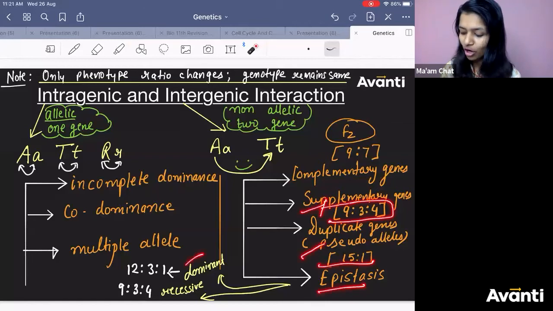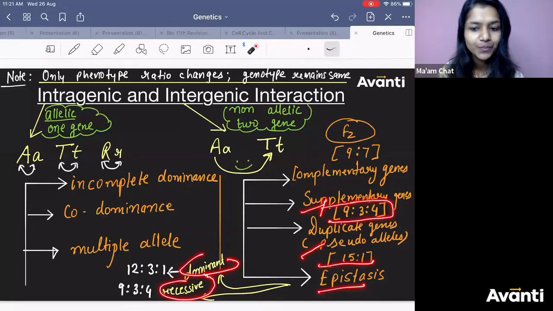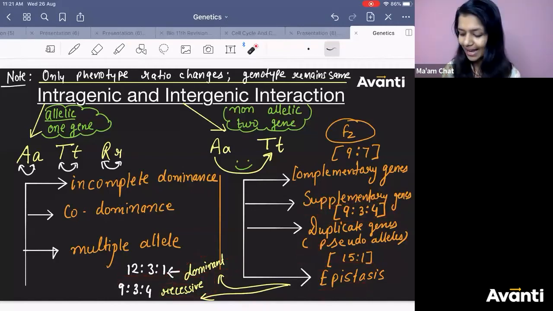Epistasis, you have dominant epistasis and recessive epistasis. What is the F2 phenotypic ratio? For dominant, 12:3:1. For recessive, what is the ratio? 9:3:4. This data you need to learn because you will find some questions which are dependent on this.